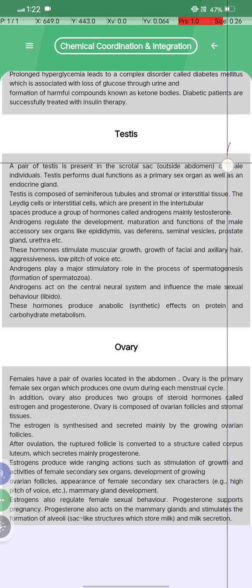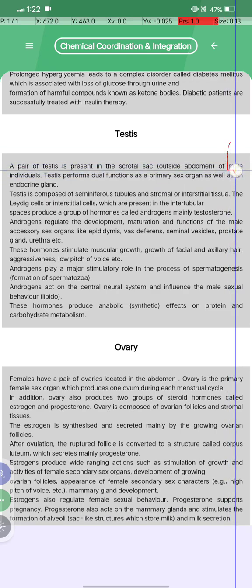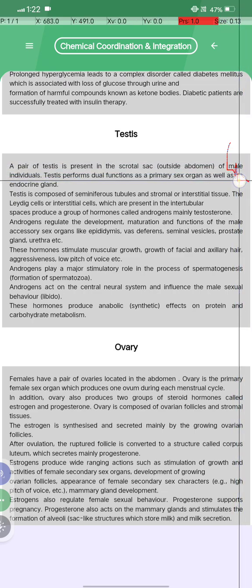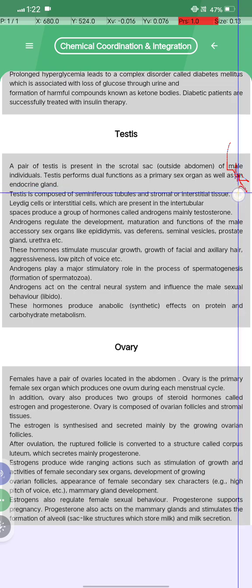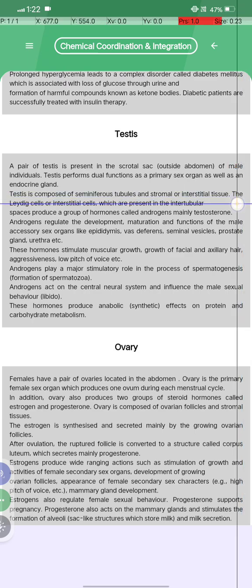Okay, what are the testes? The pair of testes is present in the scrotal sac, outside the abdomen of the male individual, and the testis has a dual function as a primary sex organ as well as an endocrine gland. The testis is composed of seminiferous tubules and stromal or interstitial tissue. The Leydig cells, or interstitial cells, which are present in the intertubular spaces, produce a group of hormones called androgens.